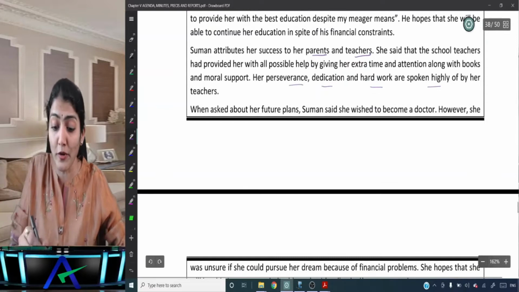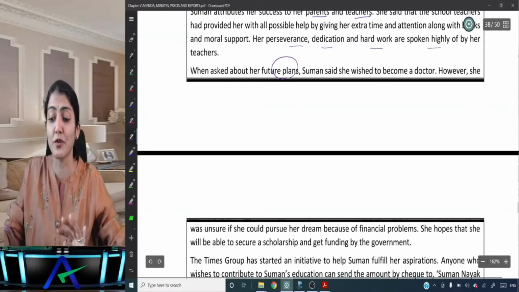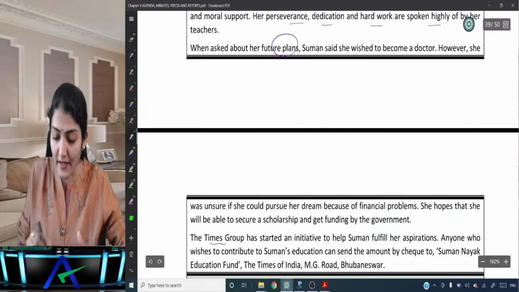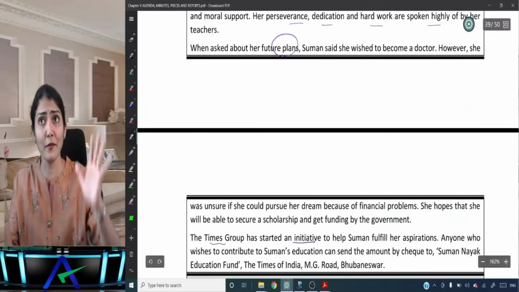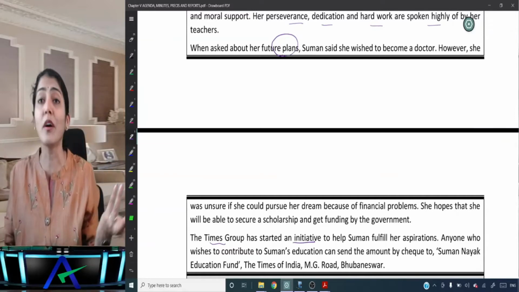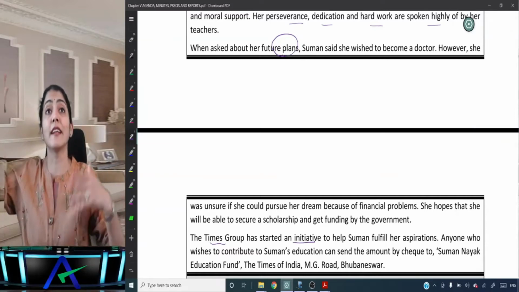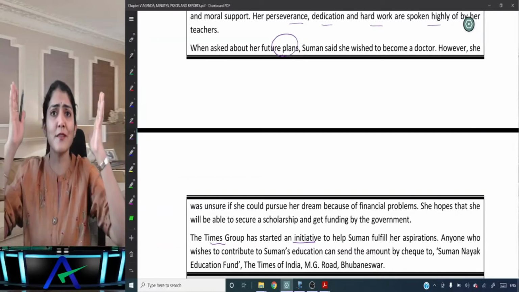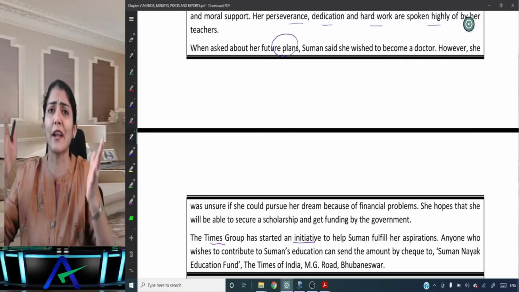Then talking about her future plans, Suman said she wished to become a doctor. However, what is the problem? And then Times Group has taken an initiative. So look at a proper flow, not starting only with that Times Group has taken an initiative. For what? And then somewhere writing that she wants to become a doctor and she got 98.8%. No, there has to be a proper flow in the content of the report.